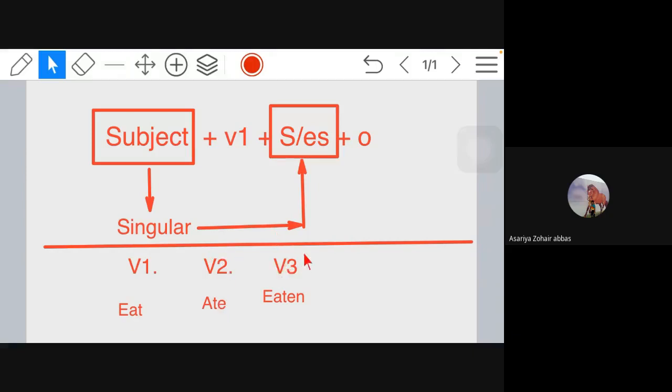In V3, past participle form, the verb will become eaten. But here in this formula, we will use V1, that is eat.